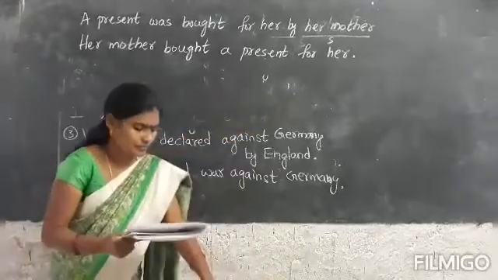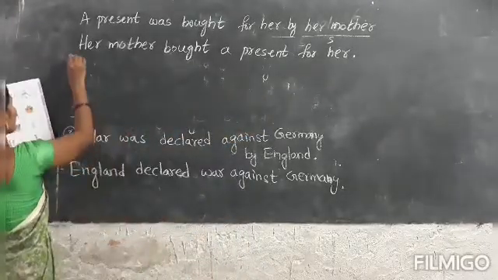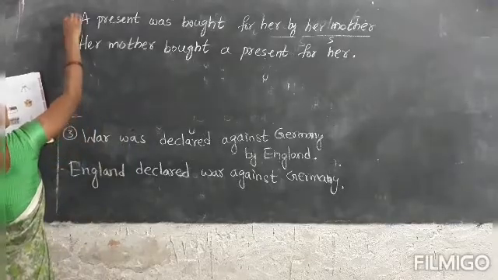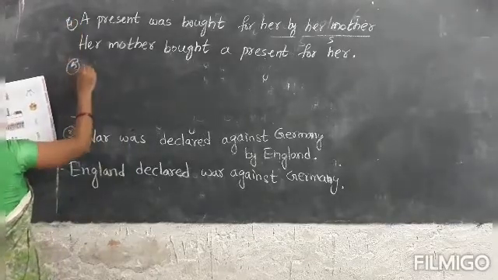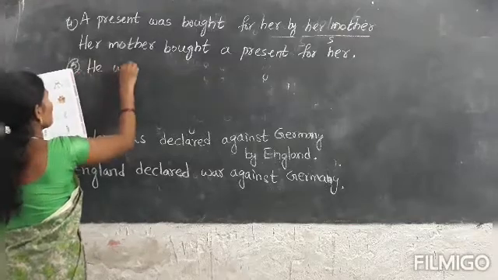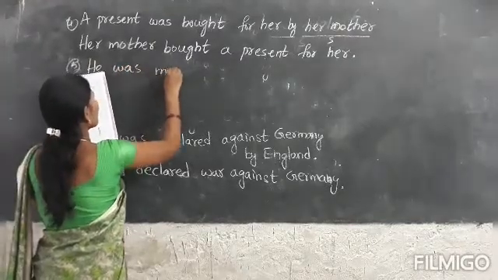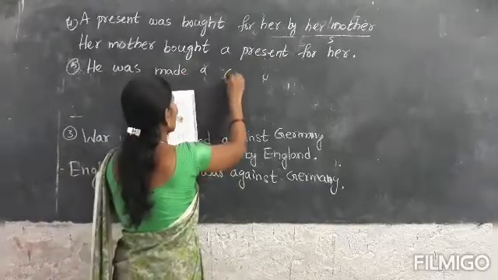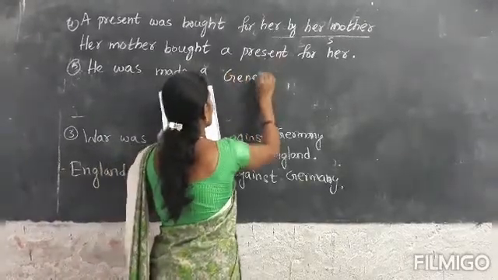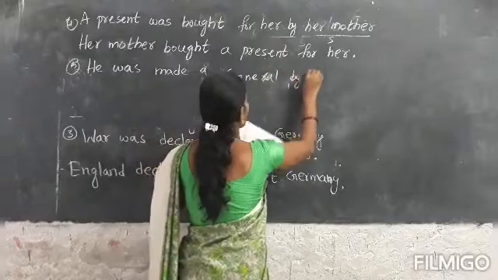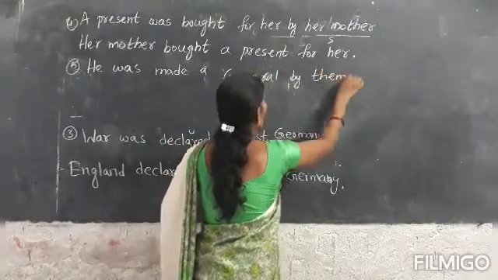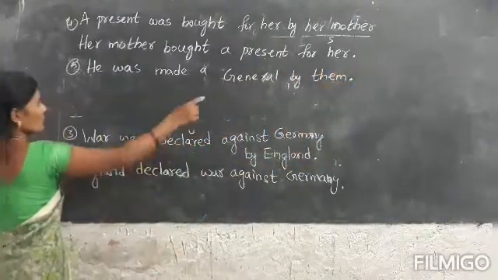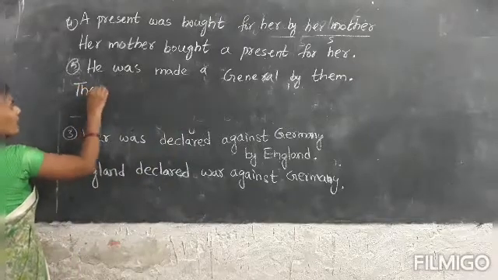Next, he was made a general by them. Them is the subject here, so them turned into they.